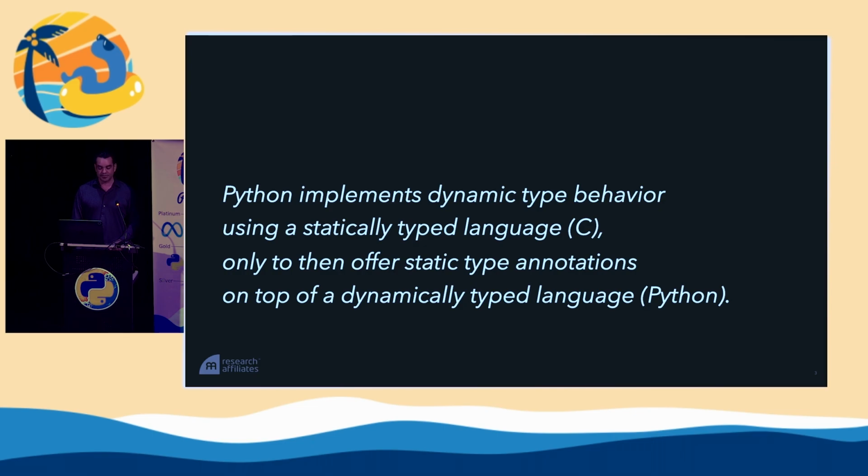I formulate it like this. Python implements dynamic type behavior using a statically typed language, C, only to then offer static type annotations on top of a dynamically typed language, Python. Okay, we'll come back to that.